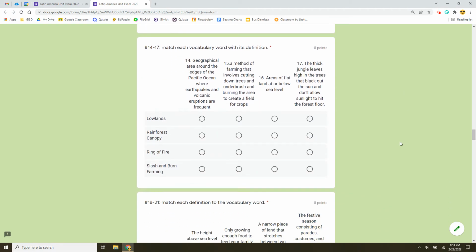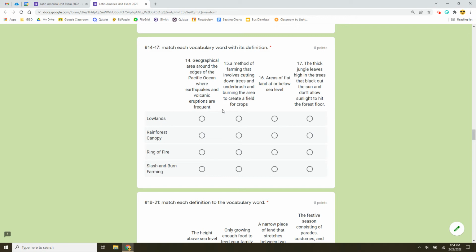On numbers 14 and 17, I have vocabulary words down the left-hand side, and then I have definitions on the top. You have to match each vocab word with its definition. Number 14, geographical area around the edges of the Pacific Ocean where earthquakes and volcanic eruptions are frequent.